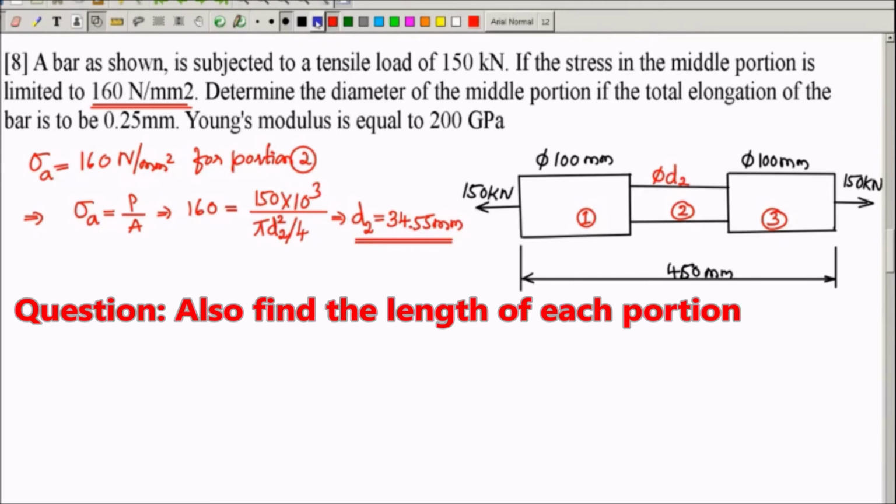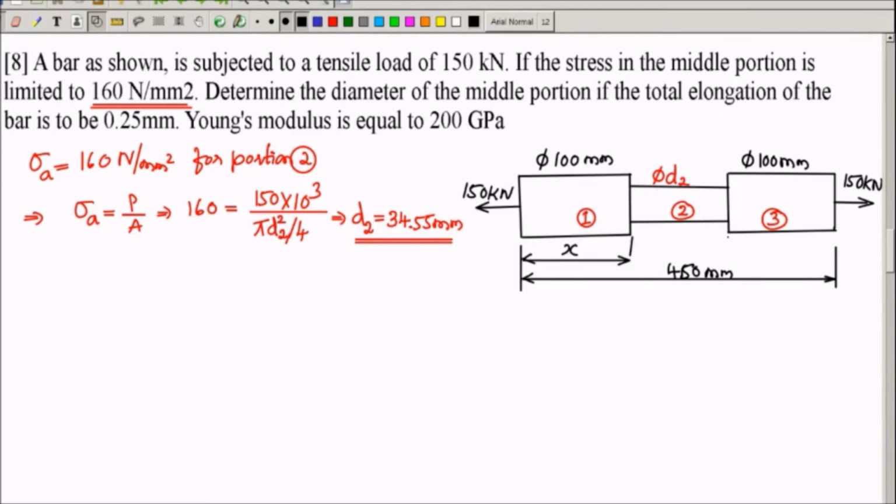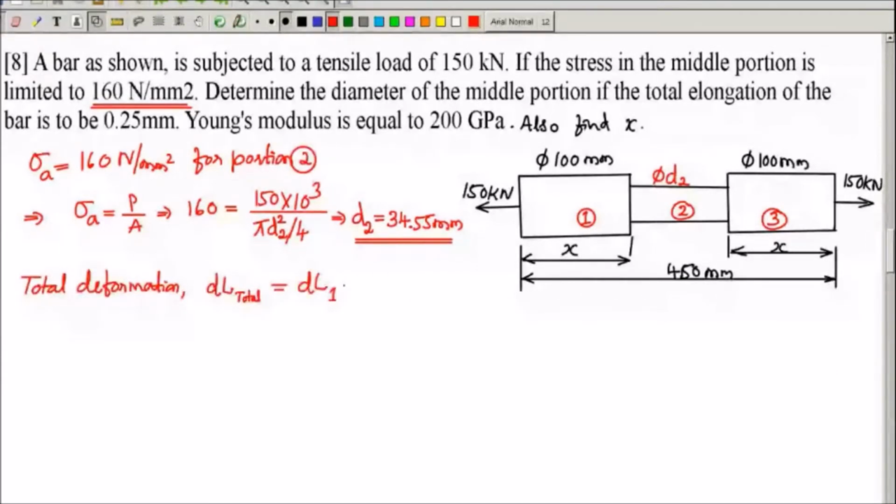I will call this distance as x. If this distance is x, can you find out what is distance x? Net deformation of the entire bar is limited to 0.25. The total deformation, DL, is equal to DL in the first portion plus DL in the second portion plus DL in the third portion. Summation of elongation in portion 1, portion 2, portion 3 will become the net deformation. So 0.25, because total extension is given as 0.25 mm.